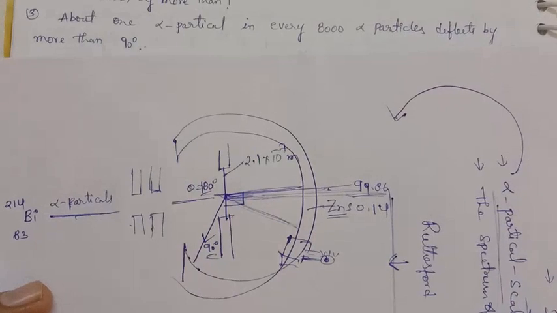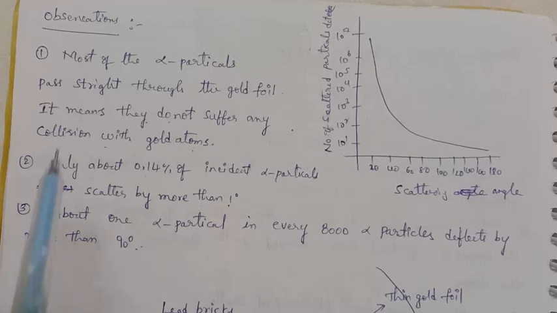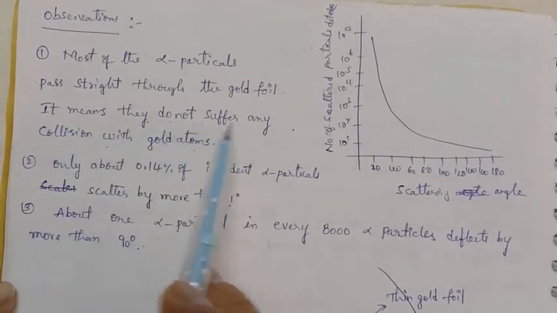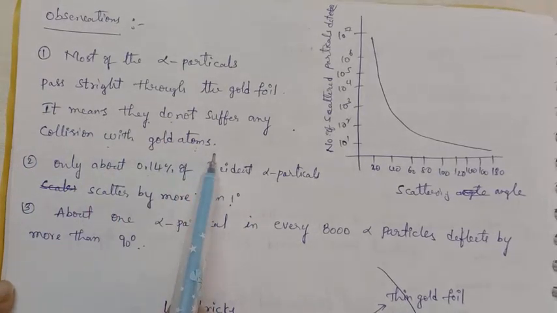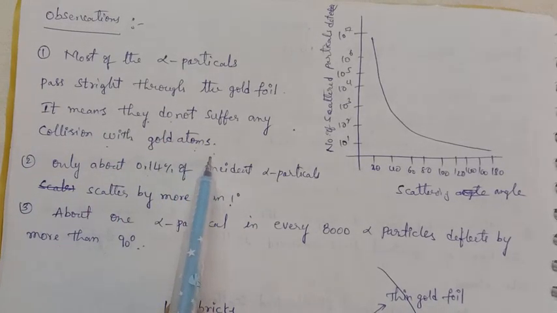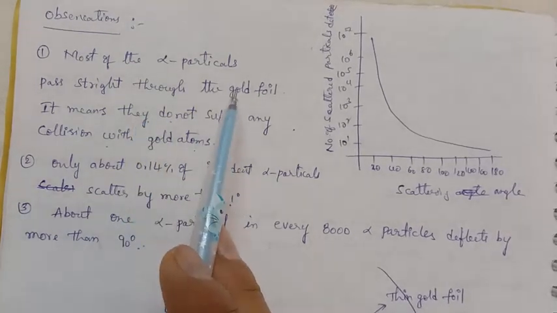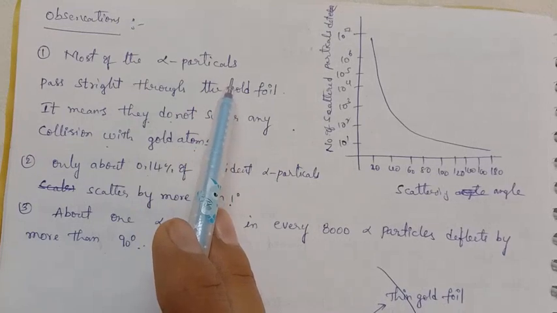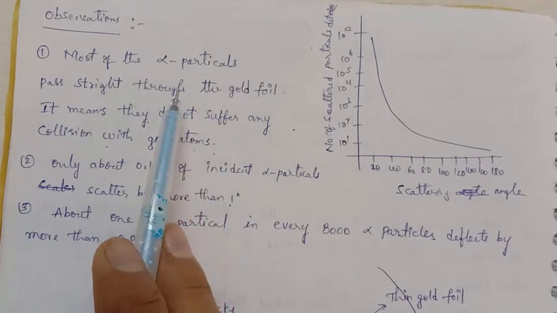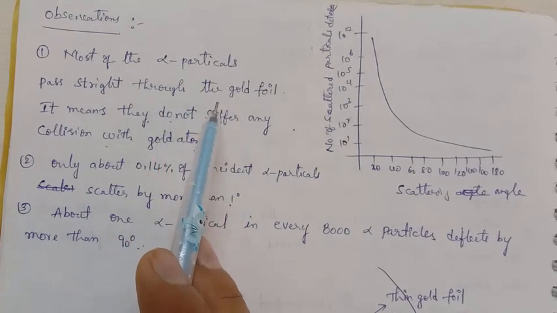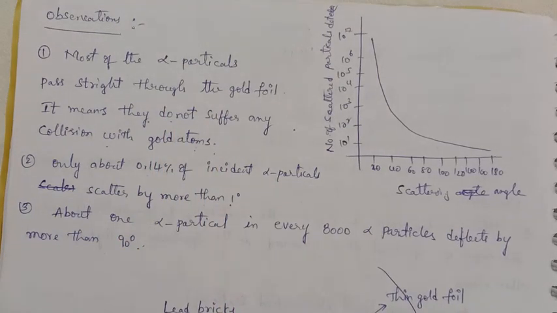So based on this observation, what did they conclude? These are the observation points. Most of the alpha particles pass straight through the gold foil. It means they do not suffer any collision with gold atoms. We are bombarding alpha particles, which are positive, the nucleus of the helium atom. If we bombard positive particles, then where the positive charge of the gold atom is, they would be deflected, because positive and positive repel. But they are not deflecting.